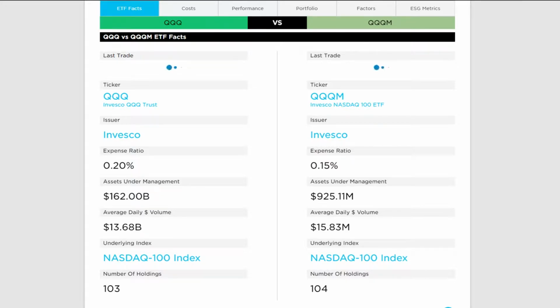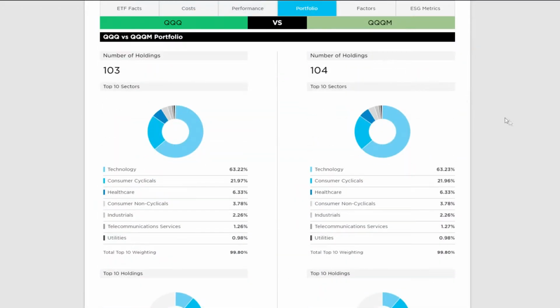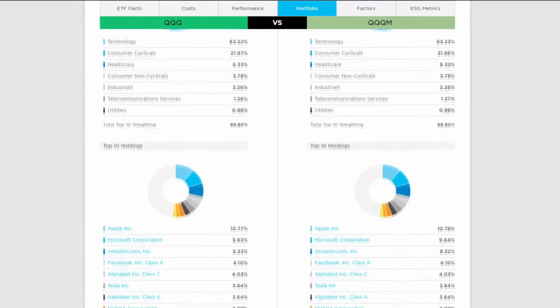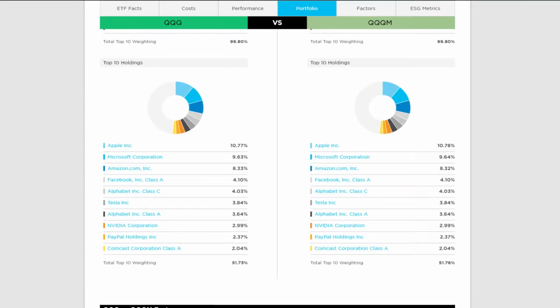QQQ and QQQM are both passively managed Invesco ETFs that track the NASDAQ 100 index, the top 100 largest non-financial companies listed on the NASDAQ exchange. This is an index of mostly large-cap, innovative growth tech names. The top 10 holdings are all household names that need no introduction: Apple, Microsoft, Amazon, Tesla, Google, Facebook, Nvidia, PayPal, and Comcast. These make up about 50% of the index.